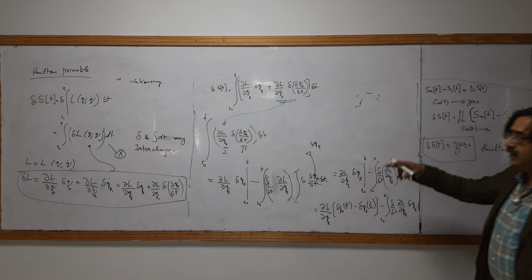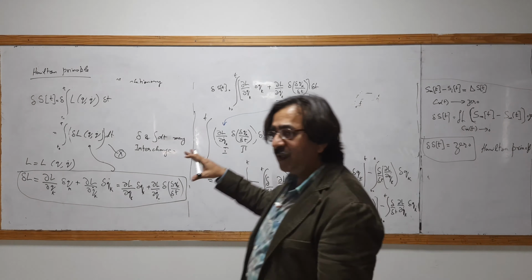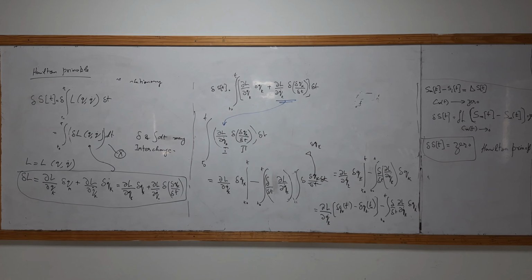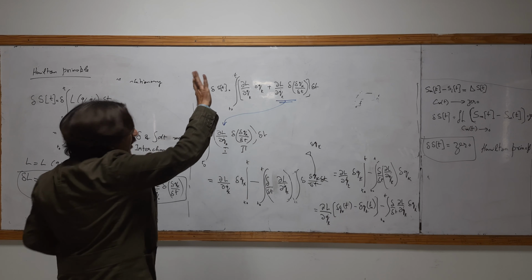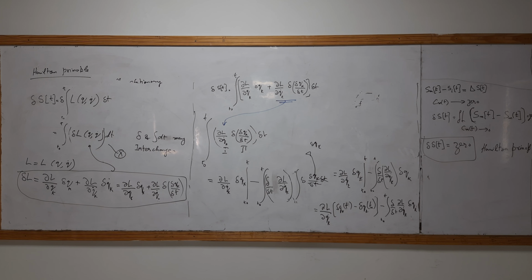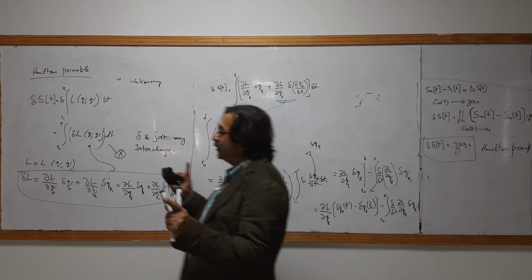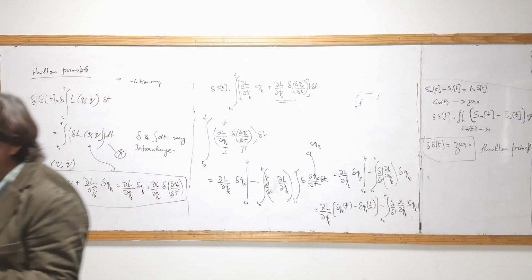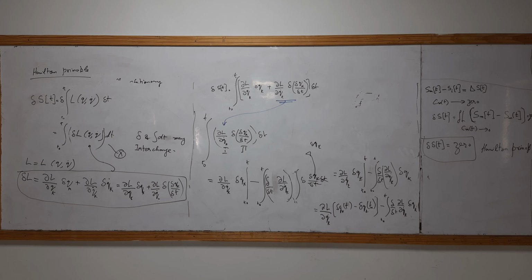What is the Hamilton principle? Globally stationary. And the change at the initial and final points will be locally zero, because the initial and final points are fixed, so there is no variation. Actually, Hamilton's principle states that the action will be globally stationary, but along with the initial and final points, it will be locally zero.